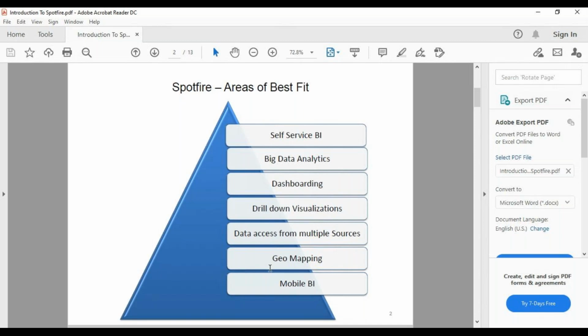Dashboarding is nothing but a way by which your data is shown in story form. That is called dashboarding.